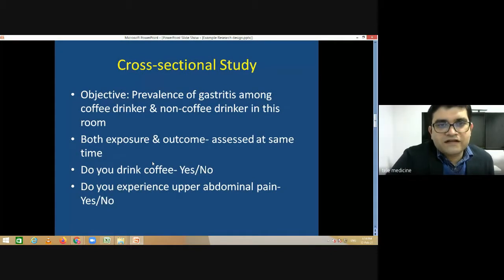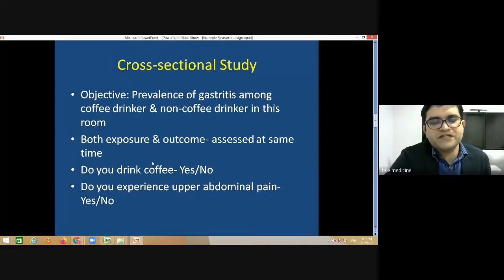Another method we studied today was the cross-sectional study. In a cross-sectional study, as sir said, both exposure and outcomes are assessed at the same point in time. Patients are not followed; both things are assessed at the same point. So for example, a lot of people are joining us today. Let us ask a simple question: what is the prevalence of gastritis among coffee drinkers and non-coffee drinkers in this room who have joined us?